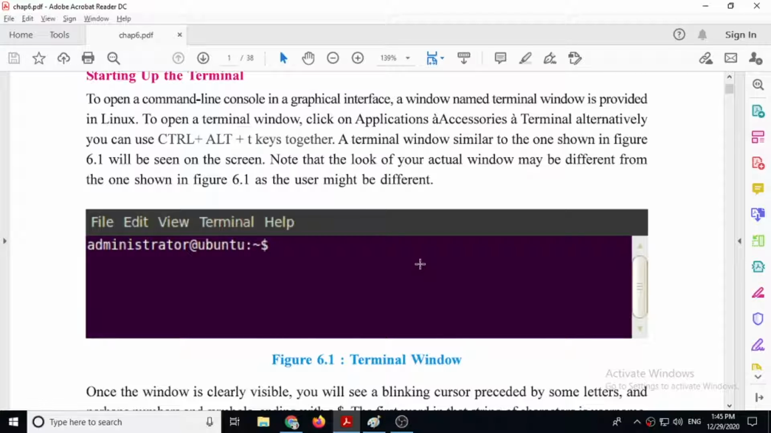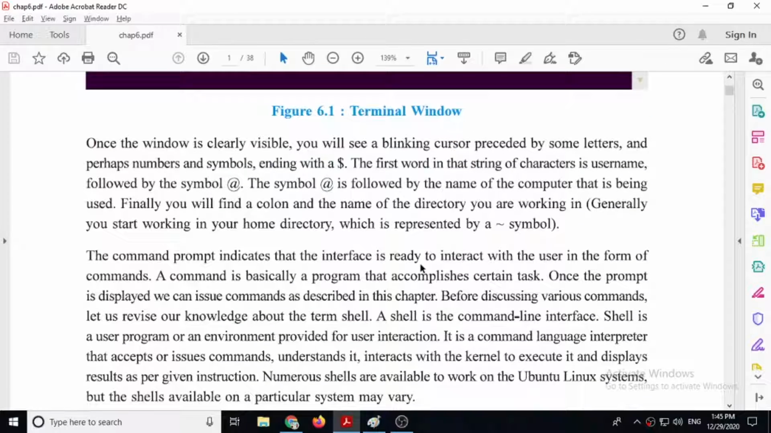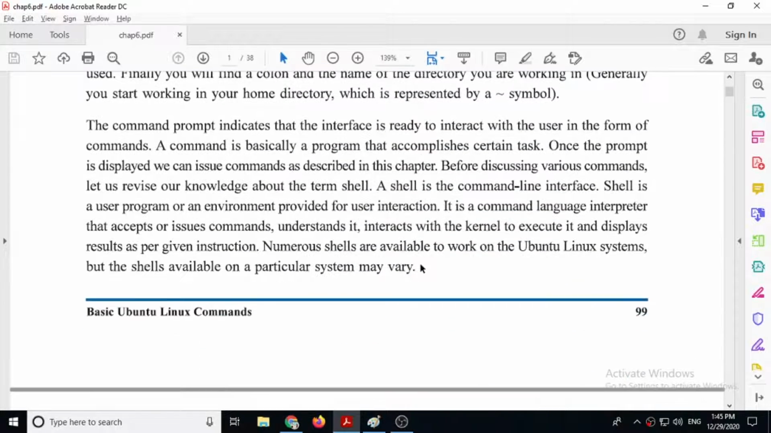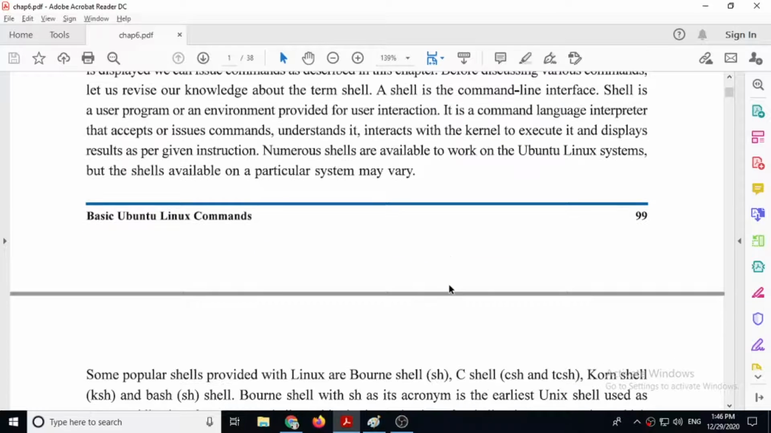Now, in this chapter, we have to study about the command prompt, that is known as terminal in Linux. To start terminal, you have to select applications, accessories and terminal option. Otherwise, you can press Ctrl plus Alt plus T shortcut key. Otherwise, right click on the screen and then select open terminal option. It will start terminal program.